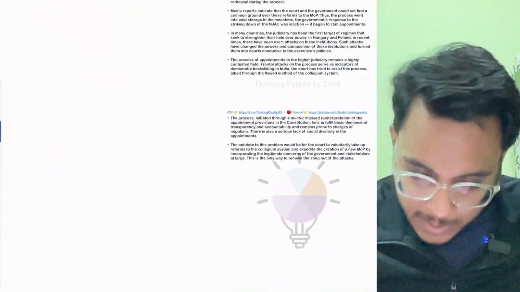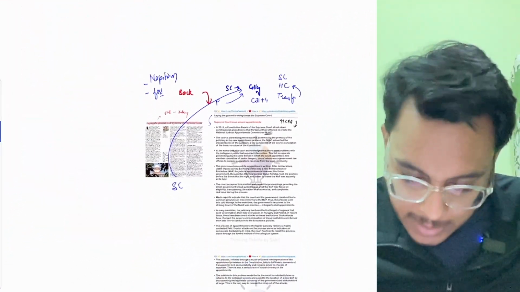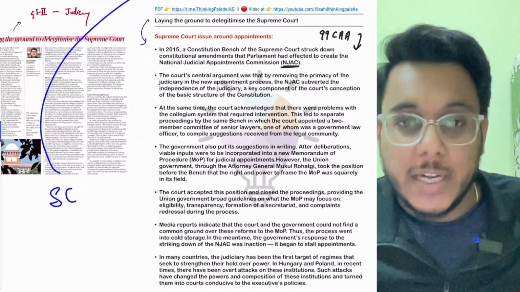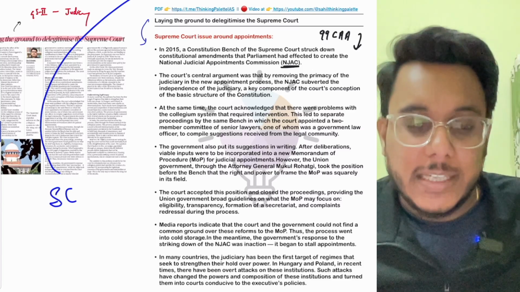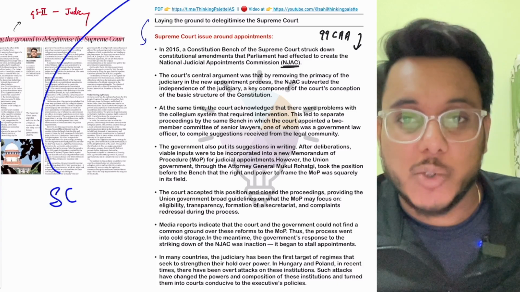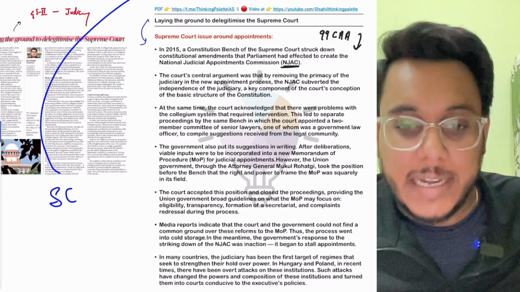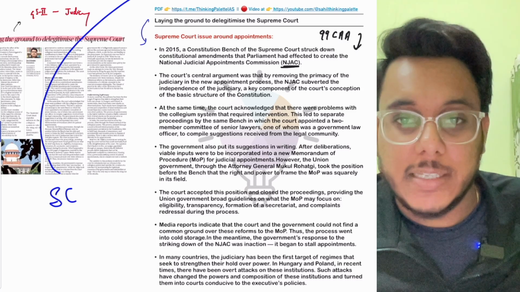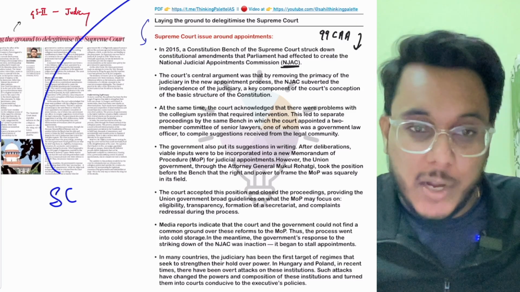It was basically a body, and this particular body would suggest the appointment of the judges into the Supreme Court, High Court, as well as the names for that. Basically the transfers of the High Court judges would also be suggested by this particular National Judicial Appointment Commission.